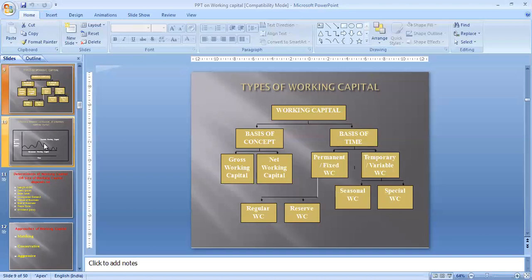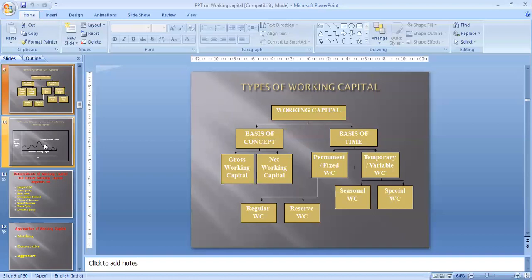Permanent working capital is further categorized into regular and reserve. Regular working capital is the capital which is required for meeting day-to-day expenses. There is no special provision in this. Regular working capital is the capital which you need for regularly meeting your expenses. Okay? On the other hand, another category is